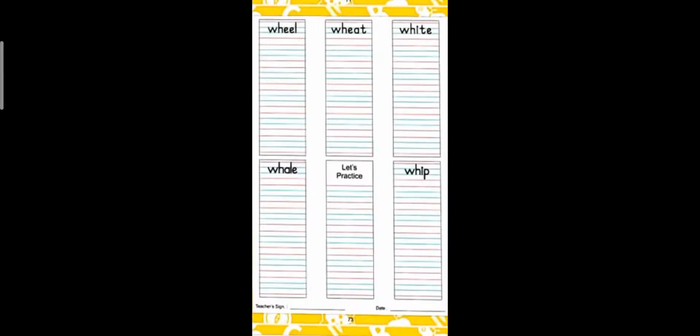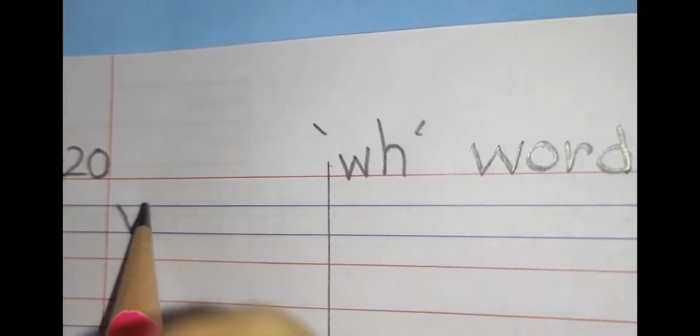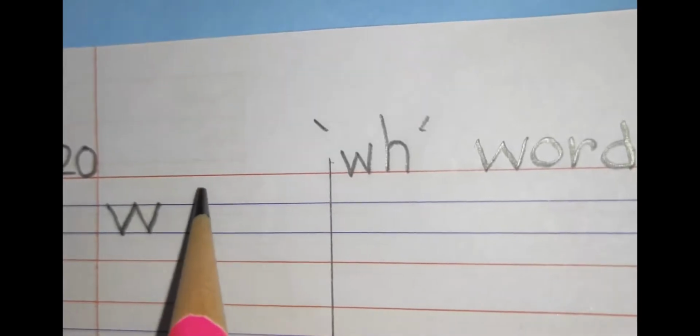Children, you have to write WH words on page number 73 in your textbook, but I will show you the formation in the notebook. First word is wheel. W-E-L, wheel. For writing W, we have to make a slanting line, go up, again come in a slanting line and again go in a slanting line.